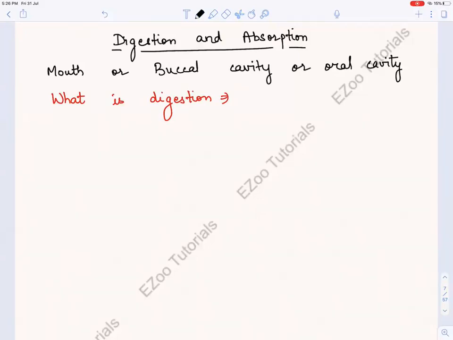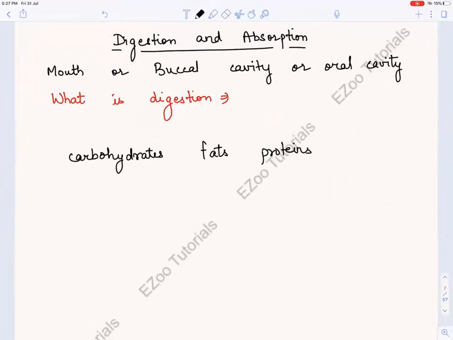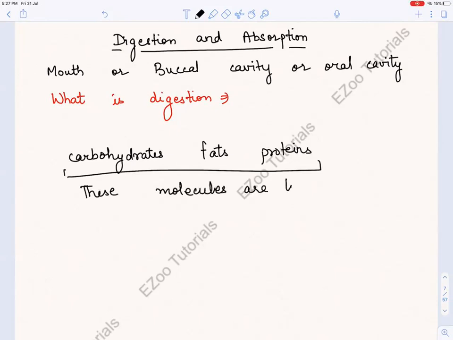The food we eat are carbohydrates, fats, proteins. So these molecules are too large to be used by the body. Okay.